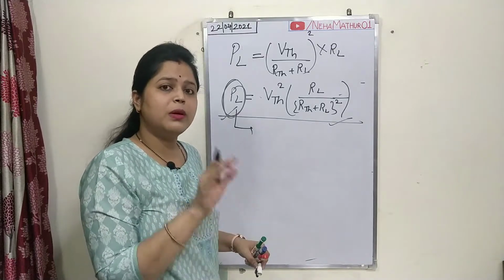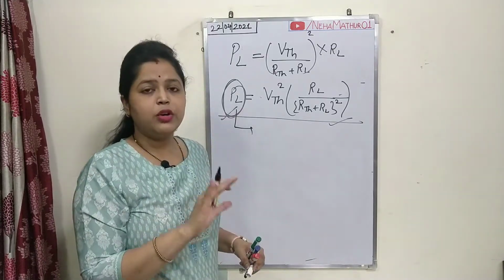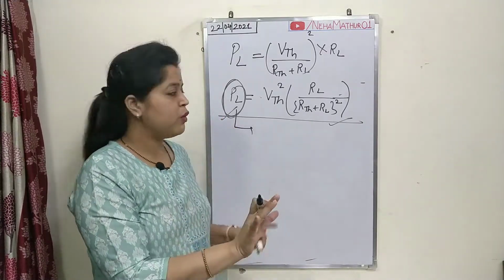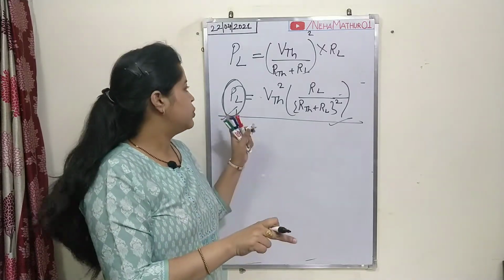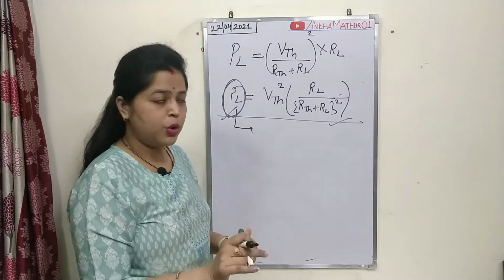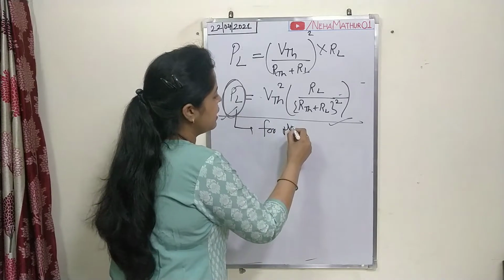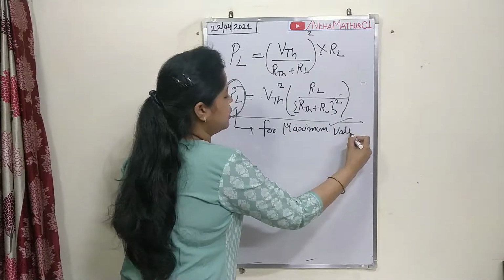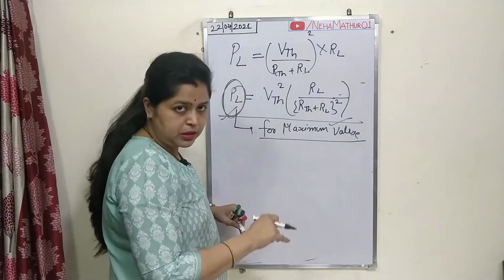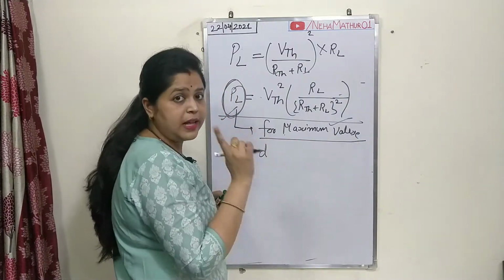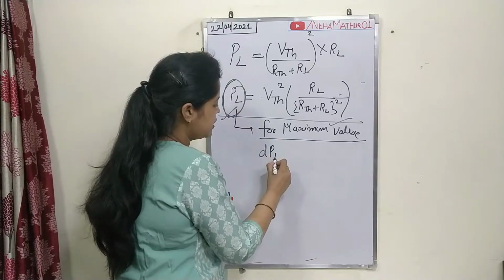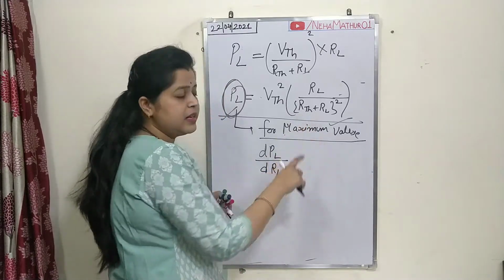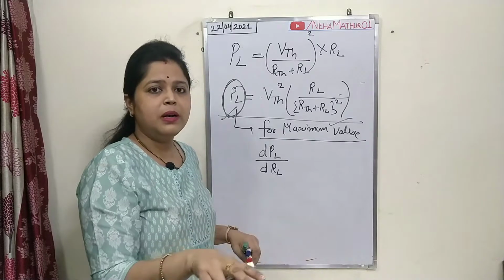As per the concept of mathematics, the maxima or minima for any variable can be calculated by taking the first order derivative of that variable and putting it equal to 0. So for the calculation of the maximum value, we will have to follow this concept: the first order derivative of this expression, PL, with respect to RL, because RL is the load terminal which may vary as per the circuit.